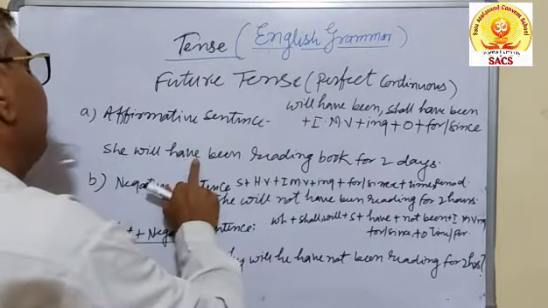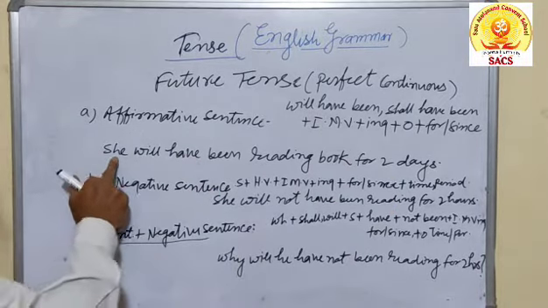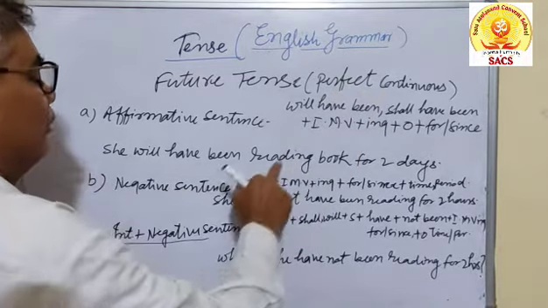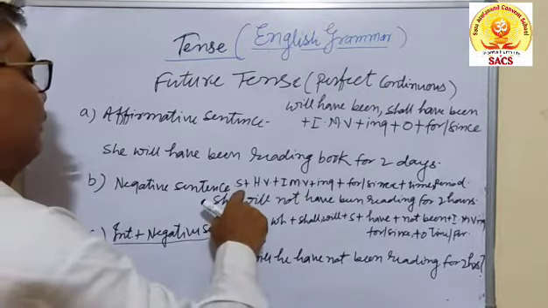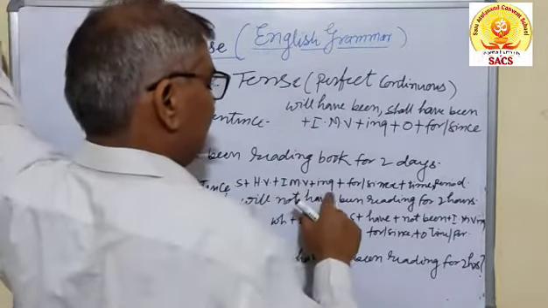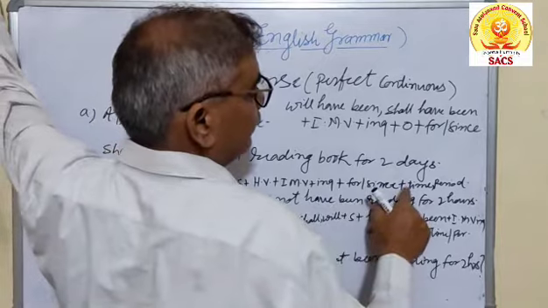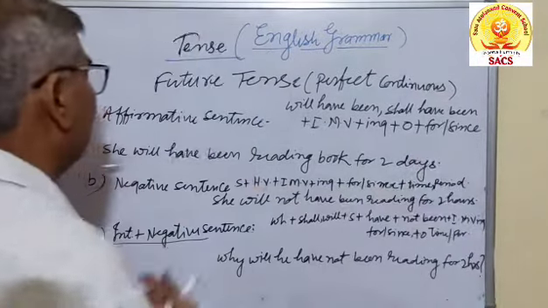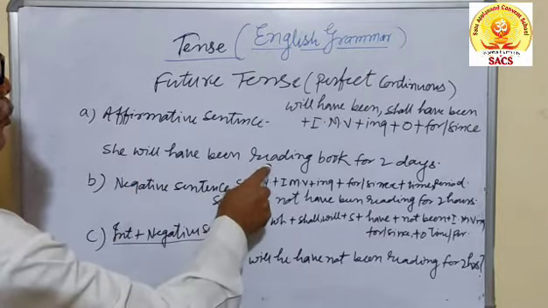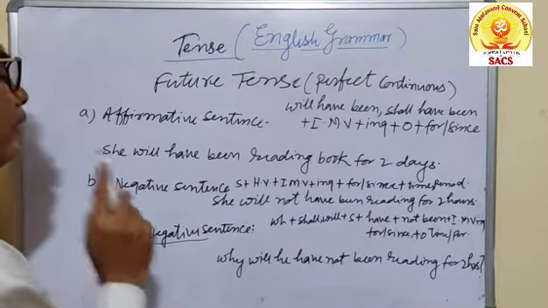You know, will have been is used according to she, and since it is continuous, the ing form is added. The formula has been mentioned here: subject plus helping verb plus main verb plus ing, then for or since, then the time or period given in the sentence.